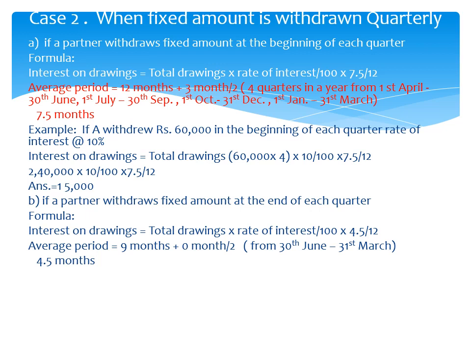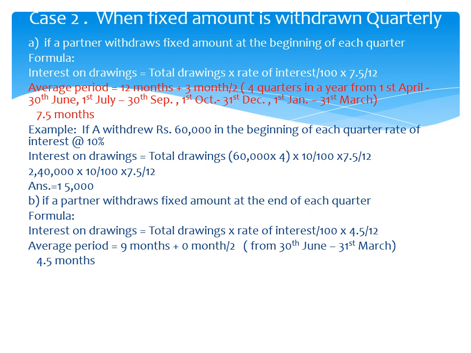Case B. If a partner withdraws a fixed amount at the end of each quarter, the formula is: interest on drawing is equal to total drawings into rate of interest upon 100 into 4.5 upon 12. 4.5 is the average time. How does it come? Average period is equal to 9 months plus 0 month divided by 2.